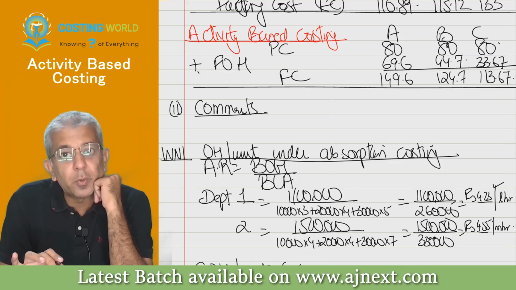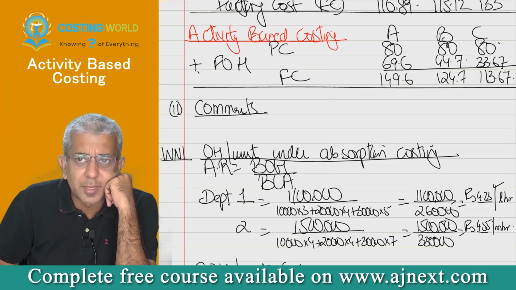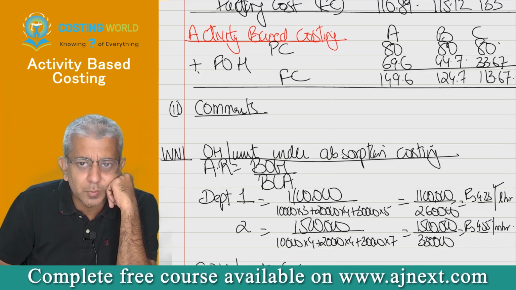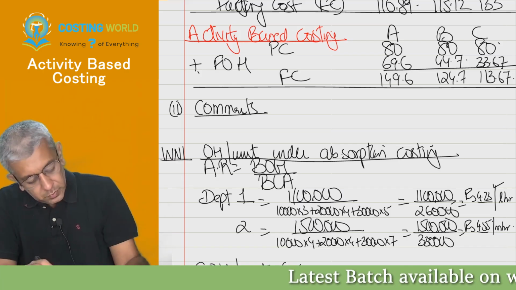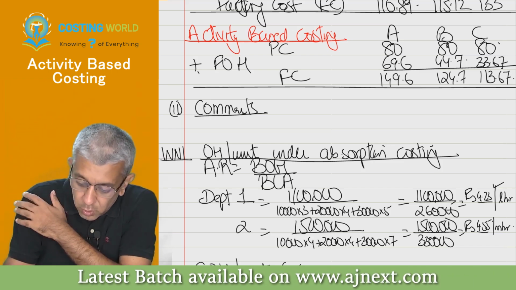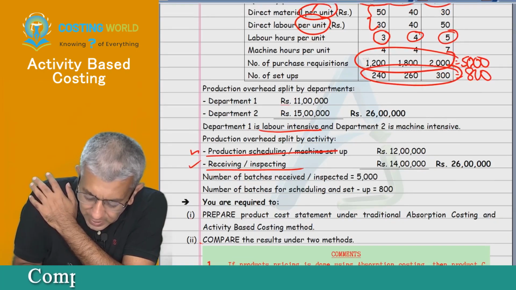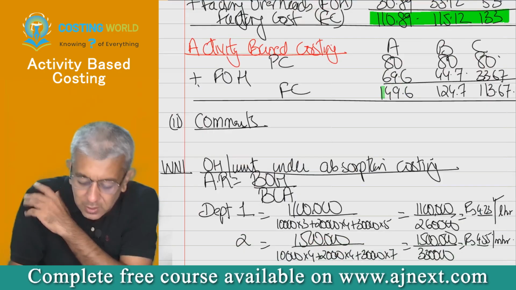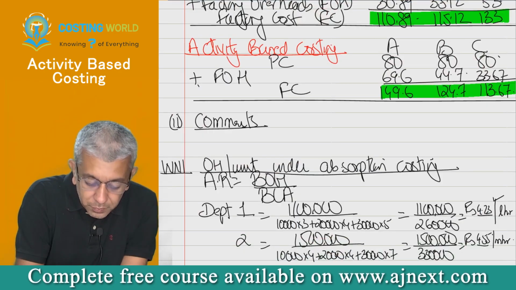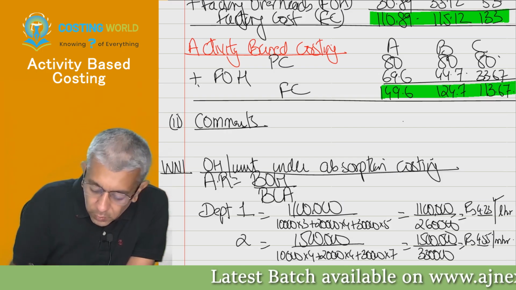Whenever you are going to be doing comments, I know that I've printed the comments, I do understand that particular thing, but whenever you are going to be doing comments, then in that case, we got to be doing what? Just check this up. Compare the results under the two methods. Let's write down the results. These are the results under the two methods. We are writing them down. You will have got two lines. We are going to be writing over there only.